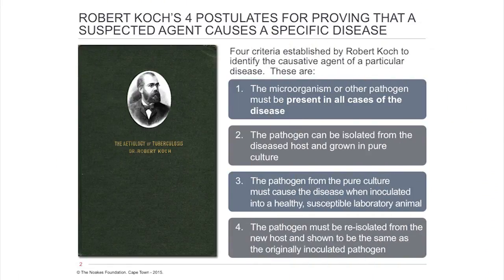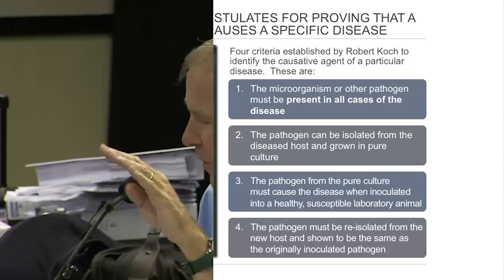And the rules were that the microorganism or other pathogen must be present in all cases of the disease. Secondly, the pathogen can be isolated from the diseased host and grown in pure culture, and he had to work out the way to grow the tuberculous bacterium. Then the pathogen from the pure culture must cause the disease when inoculated into healthy, susceptible laboratory animals. And finally, the pathogen must be re-isolated from the new host and shown to be the same as the original inoculated pathogen. And those are called Koch's 4 principles.